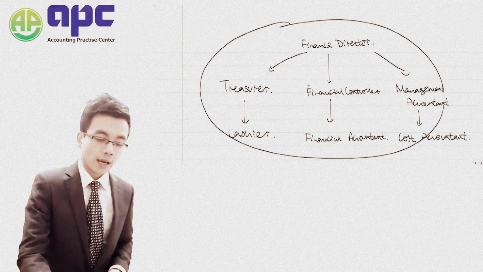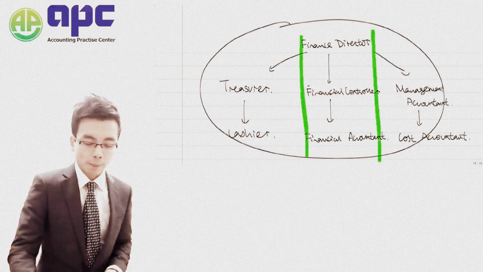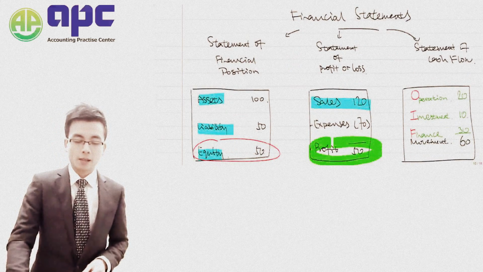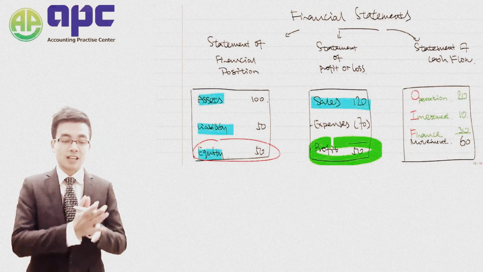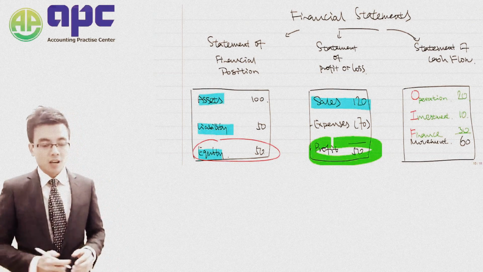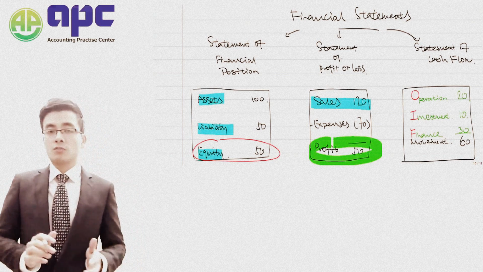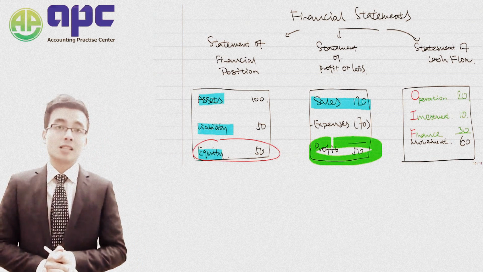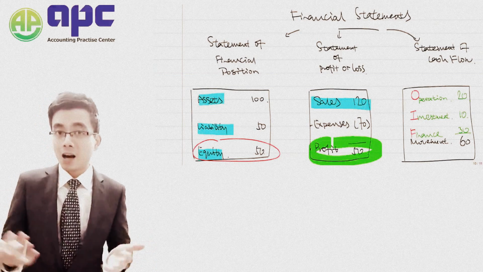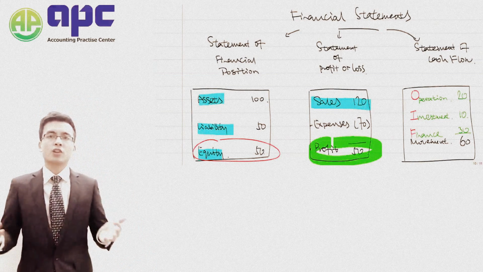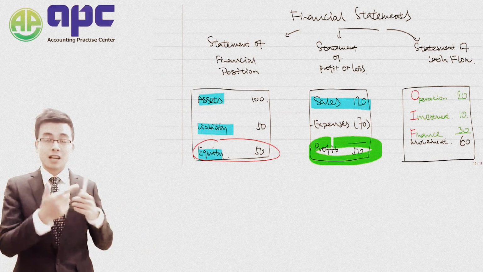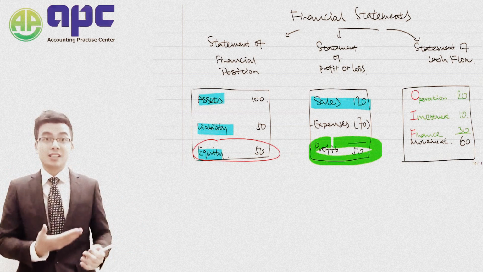So what the paper is all about is about this. So what you need to do is to know how to prepare the financial statements for the company, for the SFP, P&L, and the statement of cash flow. So for example, within the assets, we've also got many other items such as the property, plant and equipment, which is the non-current asset, such as the building. How are we going to account for it? We've got the inventory. For example, this pen is holding for sale to a customer, so that's called the inventory. How are we going to account for that as well?